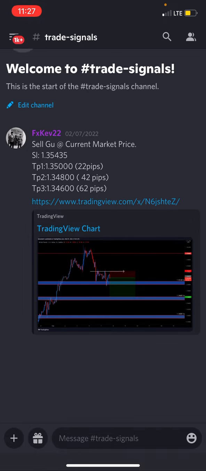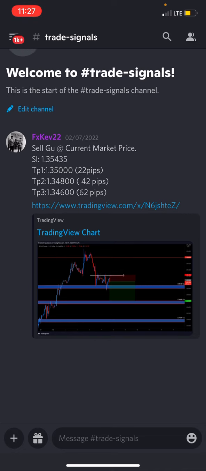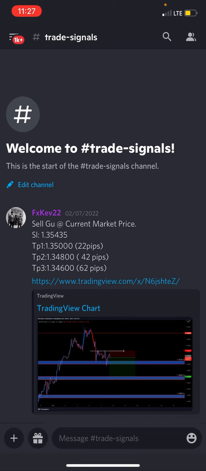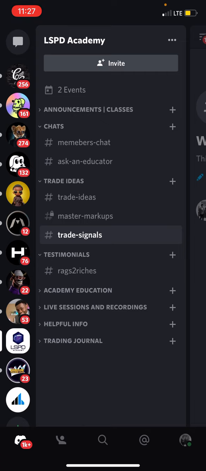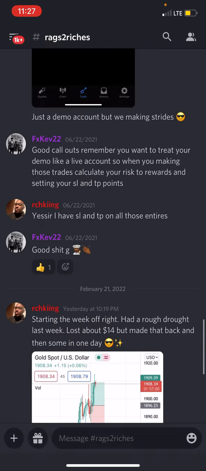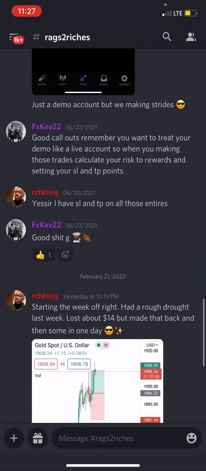You also have the trade signals. This is where I'll give direct signals, like enter at this price, stop loss, take profit. As you see, I haven't done many signals yet, for the simple reason that I want the academy to develop more. Then testimonials, the rags to riches, is where, when you make a profit or have a good trade, you're able to share it with the community, get some feedback and support from everybody.